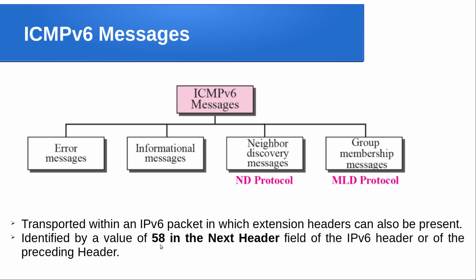And whenever the receiver or any end machine gets an IPv6 packet with the next header field saying 58, that particular machine can understand that the information contained within the IPv6 packet is an ICMP version 6 message. Okay, hope it is clear. I made it slightly confusing. Just go through what this next header is if it is not clear.